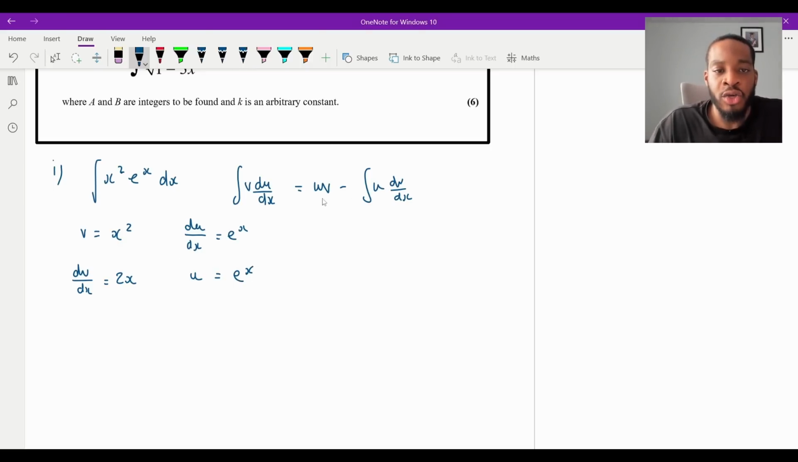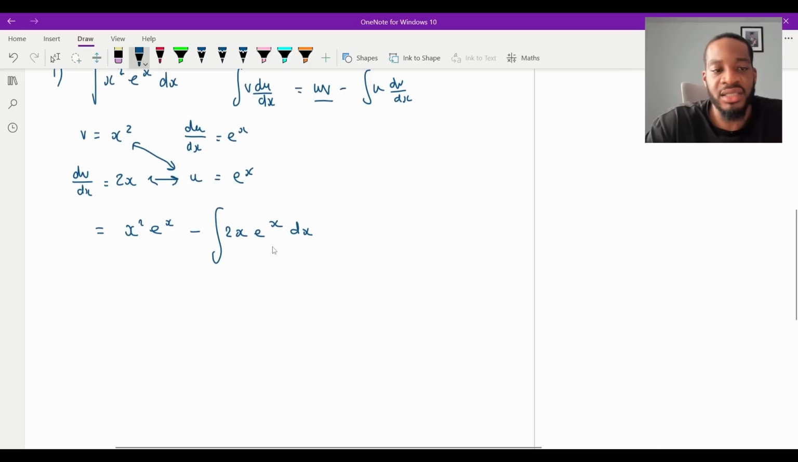So uv is going to be these two. I'm going to times these two together, and I'll put the x squared first. So it's going to be x squared e to the x, and it's going to be minus the integral of these two, u dv dx, which is going to be 2x e to the x dx. So we're here. Now, we need to integrate this.